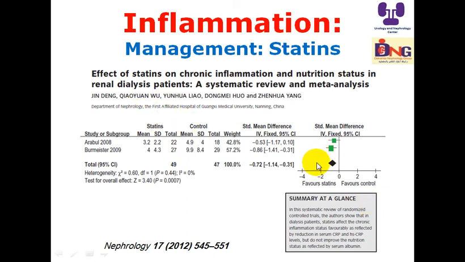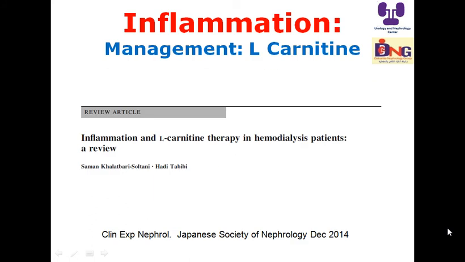This is another study showing the benefit, a systematic review and randomized controlled trial. The authors showed that in dialysis patients, statins affect the chronic inflammation status favorably, as reflected by reduction in serum C-reactive protein and high sensitivity C-reactive protein levels, but don't improve the nutrition status as reflected by serum albumin. If I say statin is beneficial, I'm not defending the use of statins for all hemodialysis patients, because we know the guidelines say the use of statin is debatable. It is recommended in chronic kidney disease, but not recommended for dialysis patients except if there is an indication from the cardiology point of view.